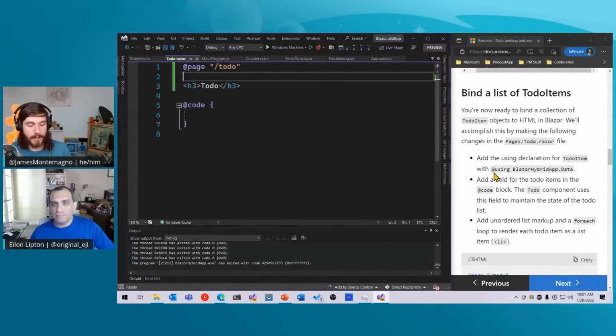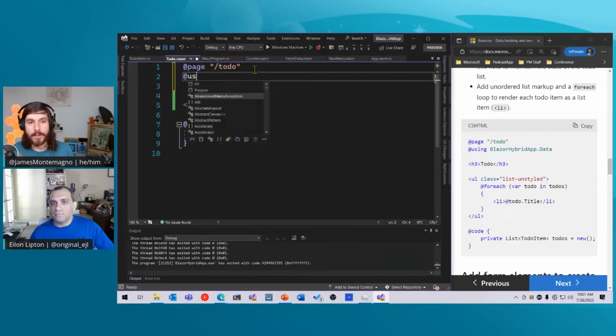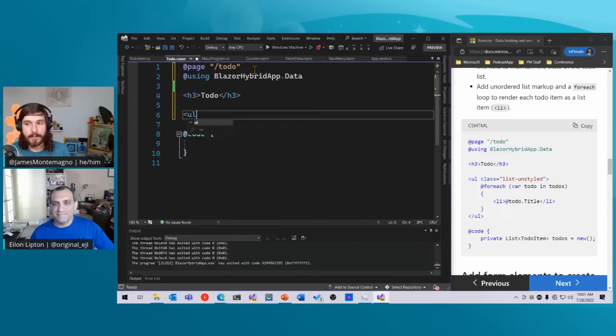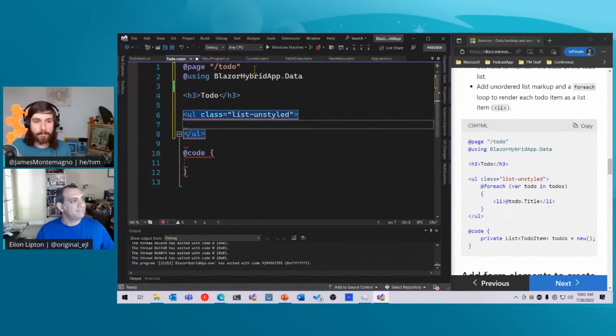Now that we have our items, we're going to come into our to-do Razor and add some controls here. The first thing we're going to do is say @using. That's how you bring in a namespace, and that is in our BlazorHybrid.Data. No semicolon needed. Wild West over here. And we're going to create an unordered list, and we're going to give it a class. Now, this class is just HTML or CSS styling that's built in, and John Galloway insisted that we use list-unstyled because it looks better. So we're going to do that.